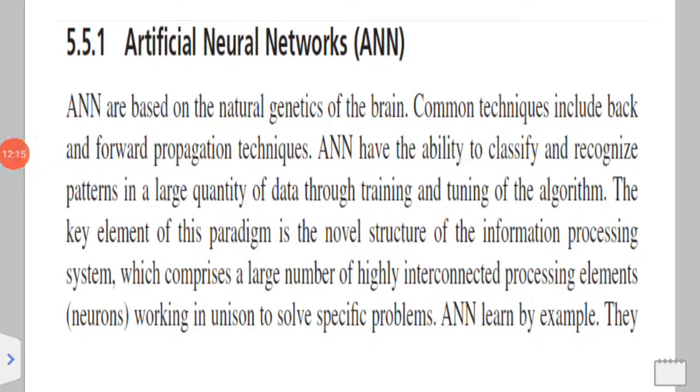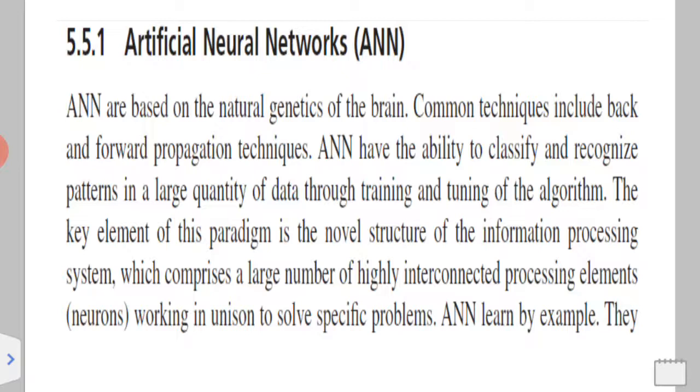The other advantages of artificial neural network: the first is adaptive learning. It has the ability to learn very fast. Whatever data is given, it trains and learns it. Next is self organization. It has its own organization which takes the information as well as uses the information.